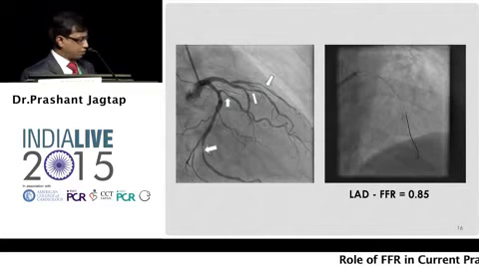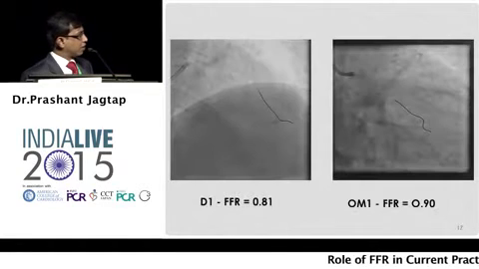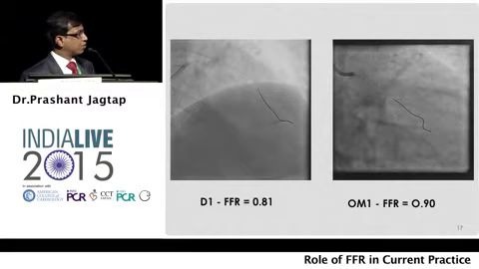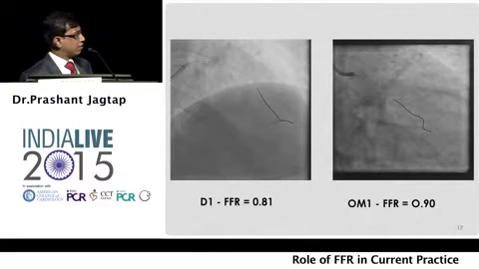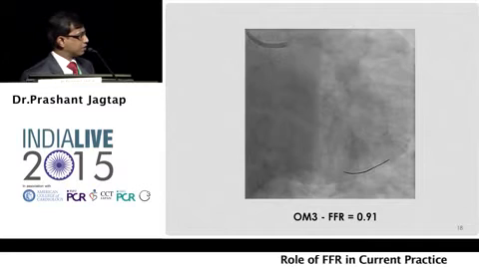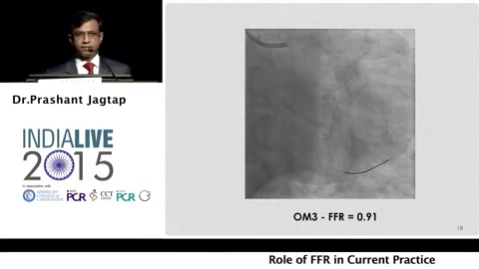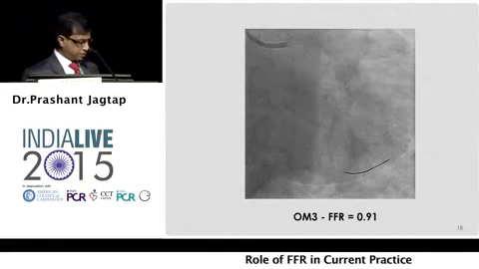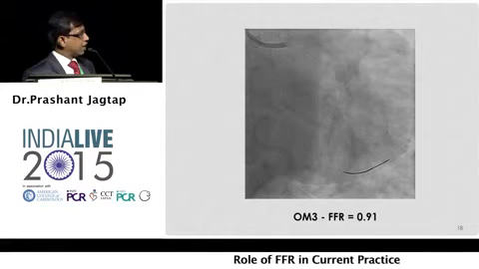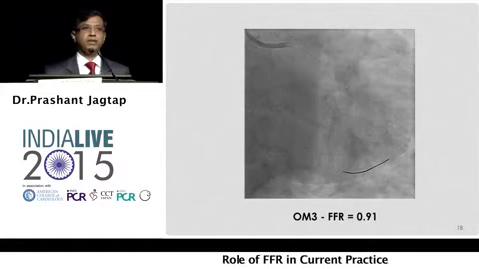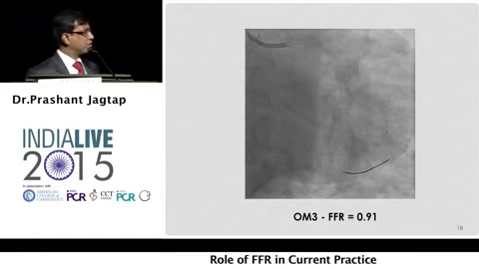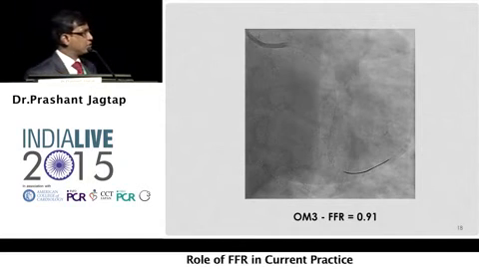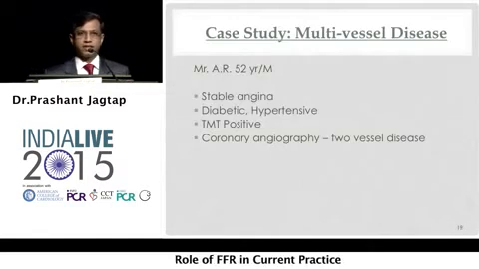FFR of LAD was 0.85, diagonal 0.81, OM1 0.90, and the third OM 0.91. This showed that the most critical lesion was the diagonal lesion, and medical management is probably the perfect answer for this patient. So it can change your plan altogether, although all the lesions appeared so critical in this patient.